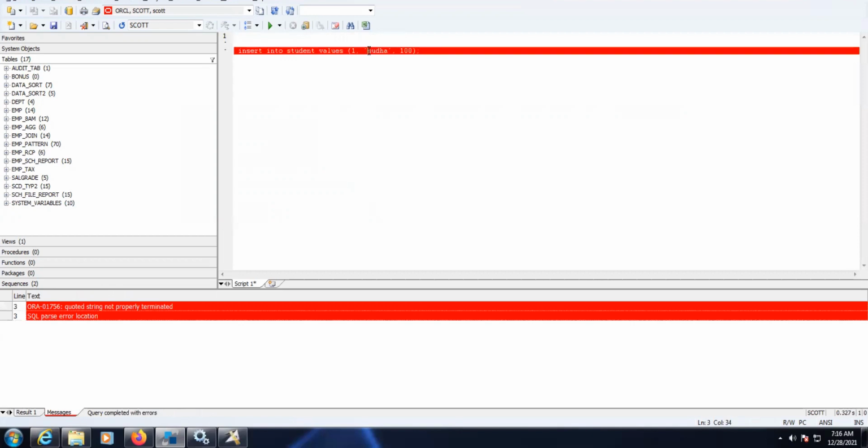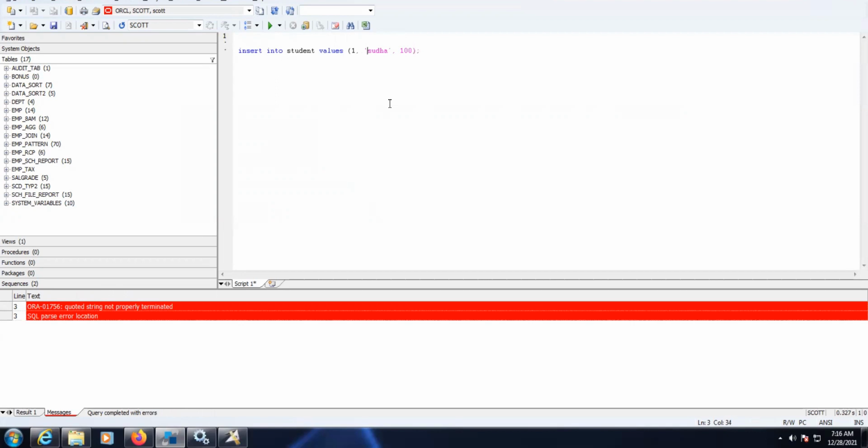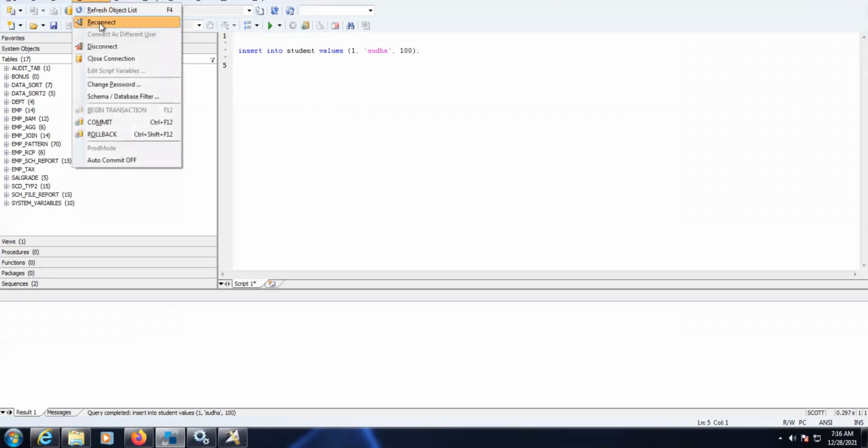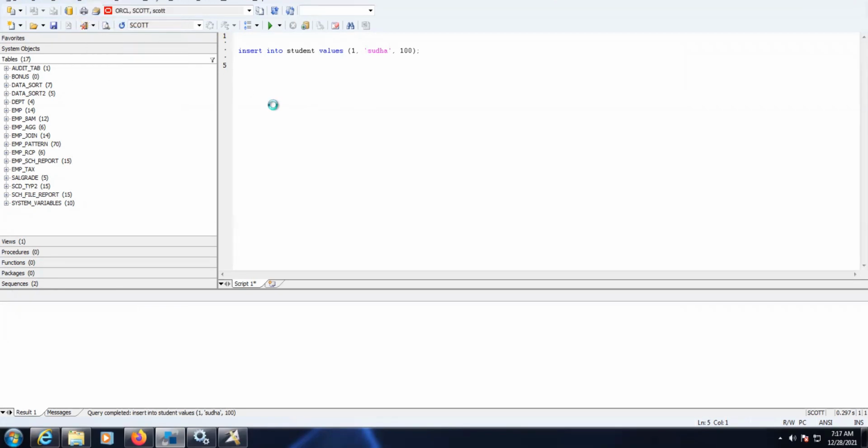The query got completed. Now let's select the data. Just reconnect SQL DBX, and if you reconnect, the newly created tables will appear.